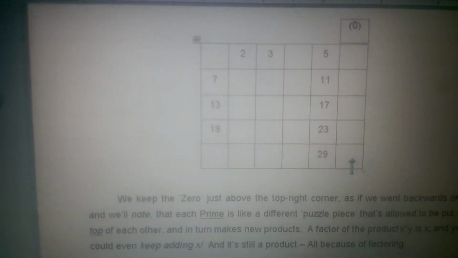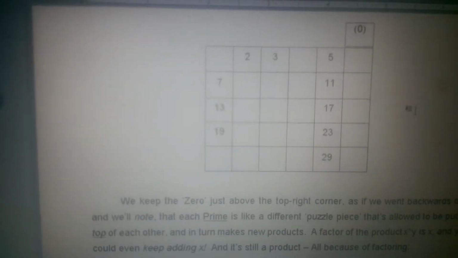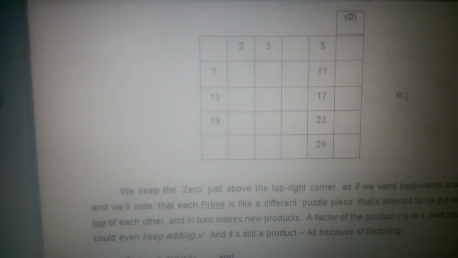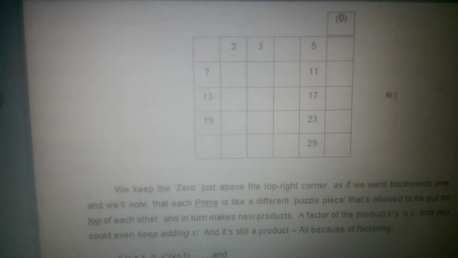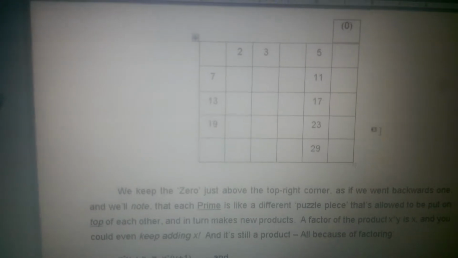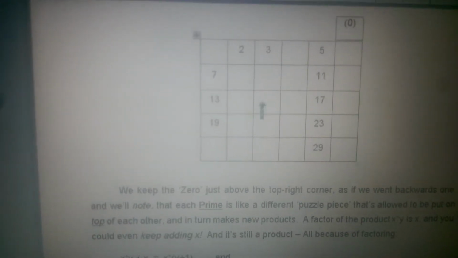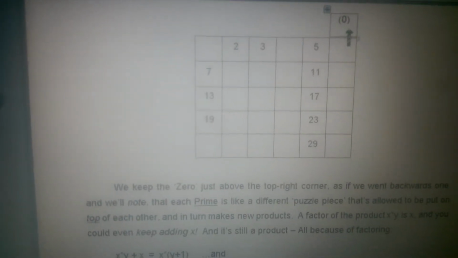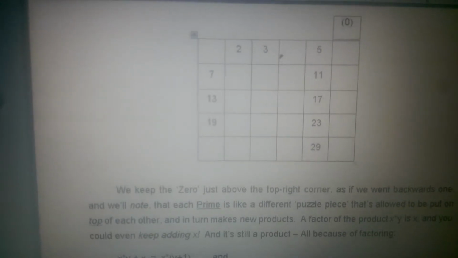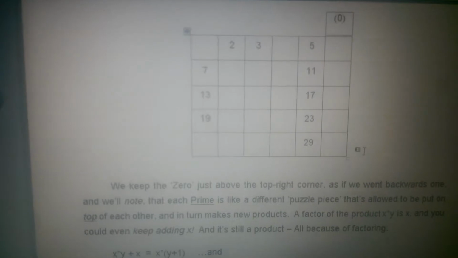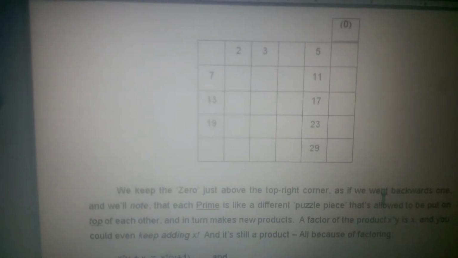And so 31 is going to be a prime number, and it's going to be next to a multiple of 6, 30. It happens with all primes. They're going to be next to a multiple of 6. And so we keep this 0 as if we went backwards 1, and we know that each prime is like a different puzzle piece. This 2 from the 0 is 2 spots. This 3 from the 0 is 3 spots, etc. It goes all the way up to 29. I'll show you that pattern in a second.